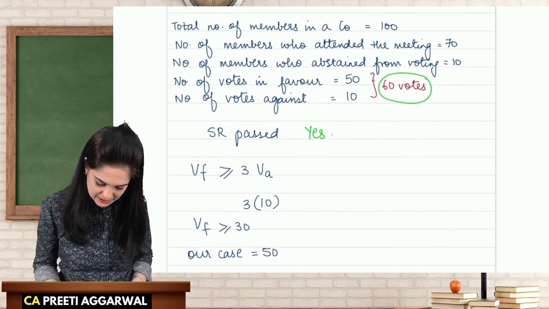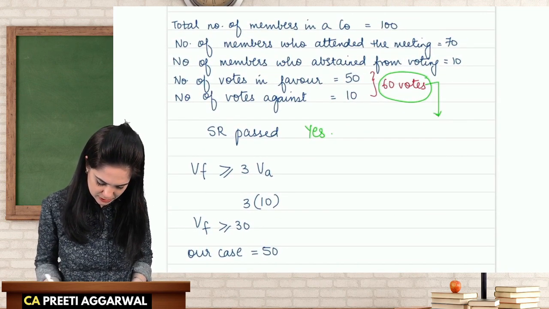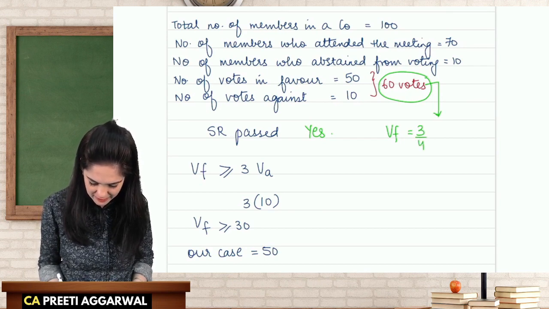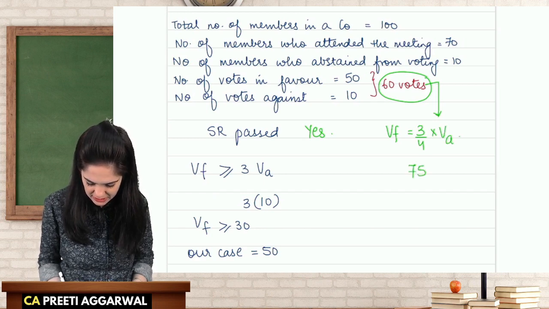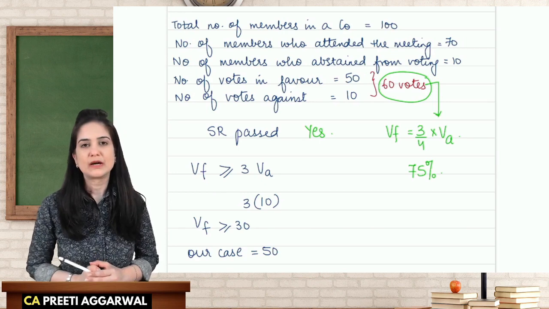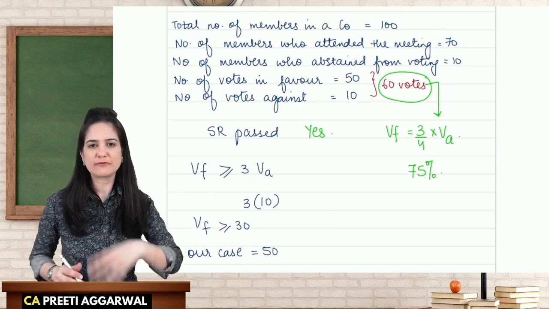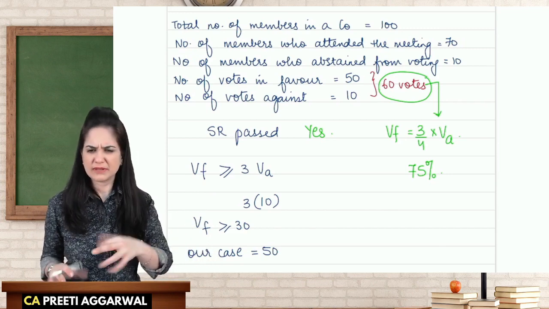If I want to consider on the basis of total votes, so the votes cast in favor should be 3/4, that is 75% of the total votes. Okay, it should be 75%. So yes, out of the total votes, 75% should vote in favor and remaining can vote against.